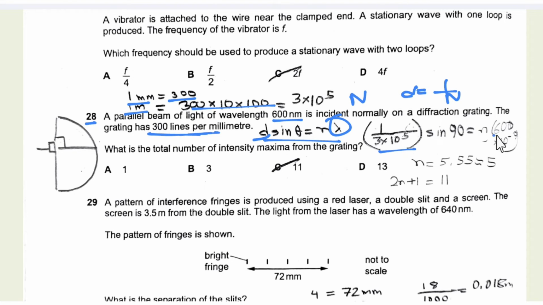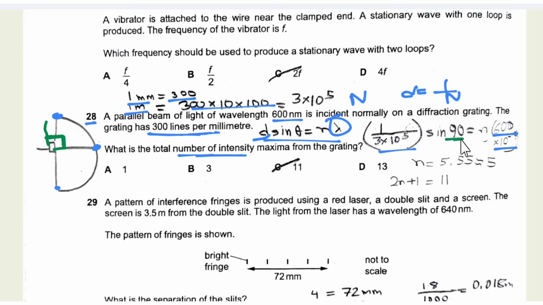So we know the value of d and we know the value of lambda. And what is the total number of intensity maxima? That means the total number of intensity maxima is the total number of lines that can form on a diffraction grating. So on a diffraction grating, from the 0th order to the top order, the angle is approximately 90 degrees.